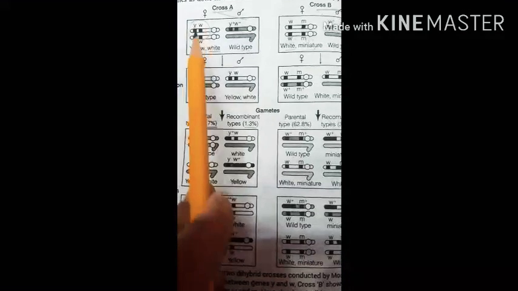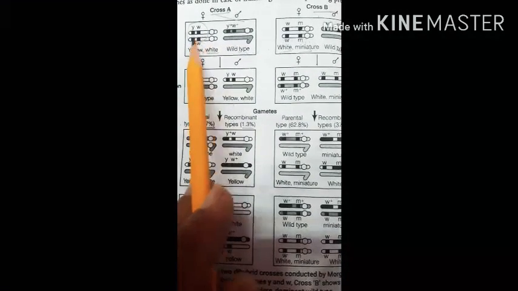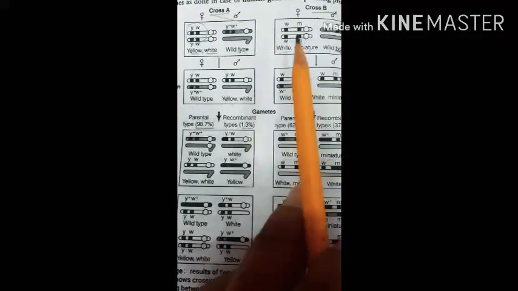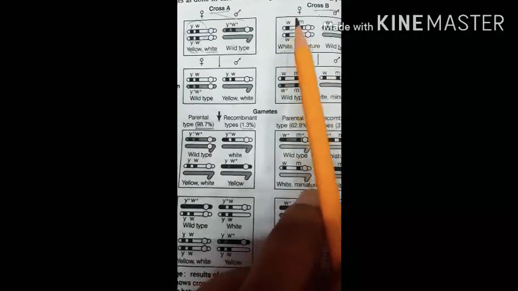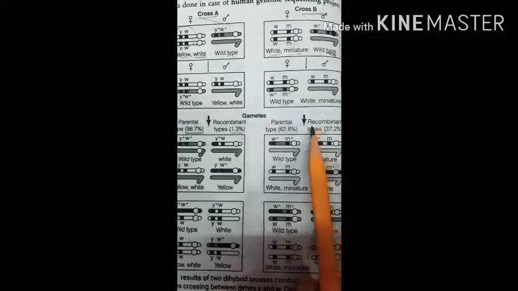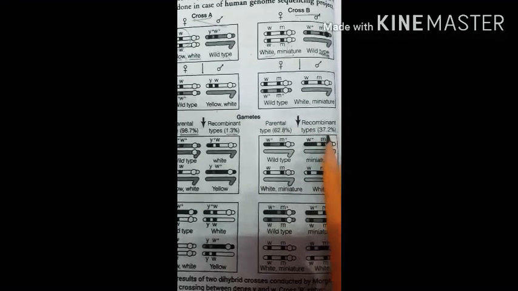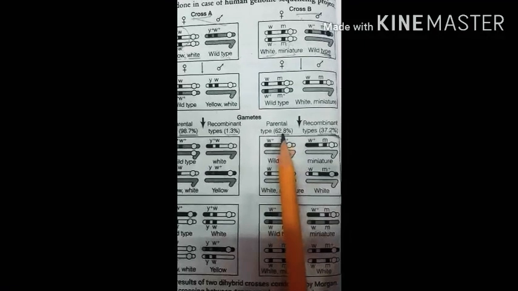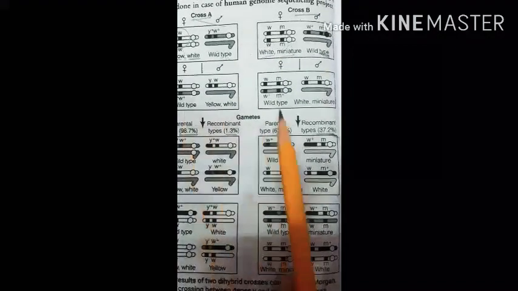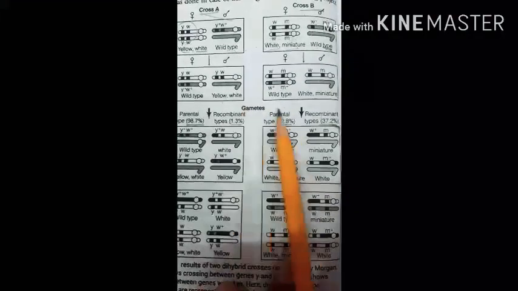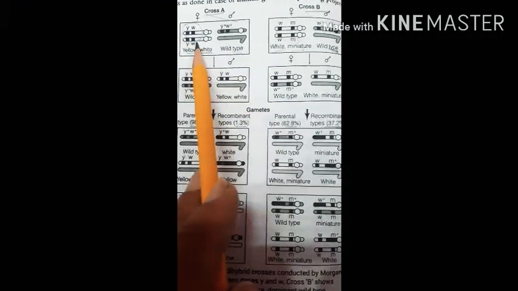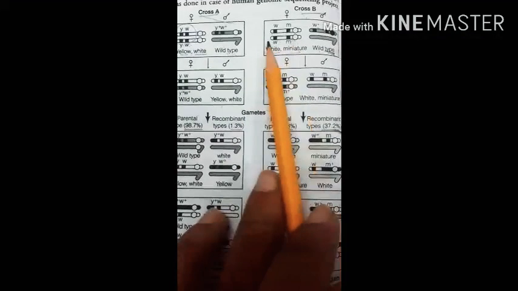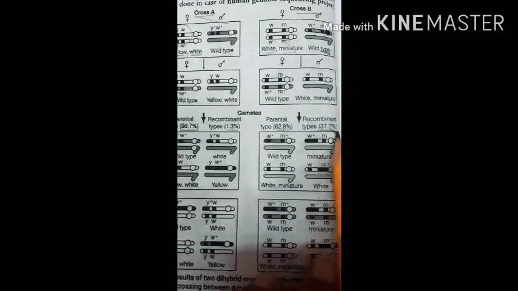And Morgan explained exactly this: as the genes are tightly linked with one another, there are fewer chances of recombination. Whereas in cross B, the genes are loosely linked with one another, so there are more chances of recombination. Here we see the recombinant type is 37.2%, whereas the parental characters are just 62.8%. So with these two crossings Morgan explained that the more tightly linked the genes, the fewer the chances of recombination. When the genes are loosely linked with one another, there are high chances of the recombinant type.